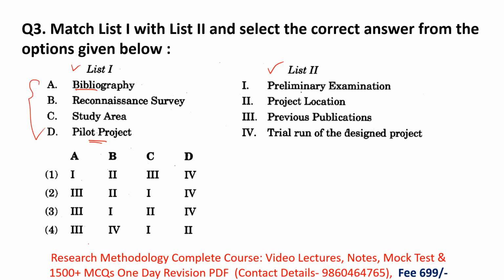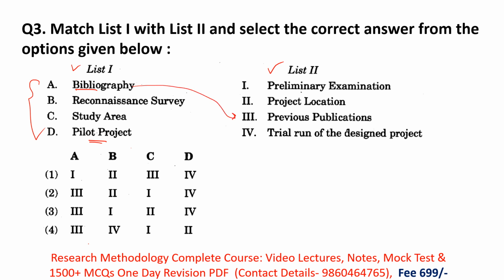So what is bibliography? Bibliography is nothing but references. Bibliography means references where you can find what researchers previously did in their work. Okay, so bibliography means previous publications where you can find whatever researchers did previously, you can easily find and read there. So bibliography here is the previous publication.